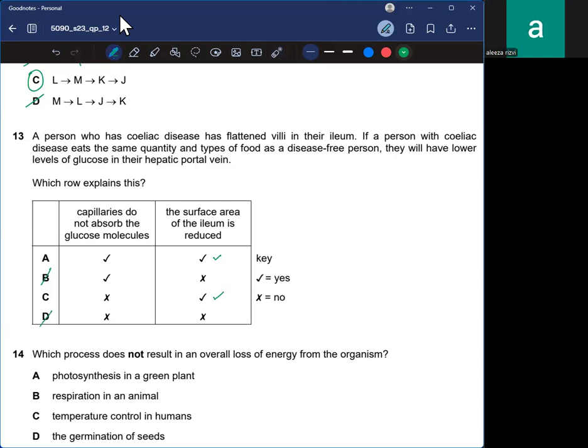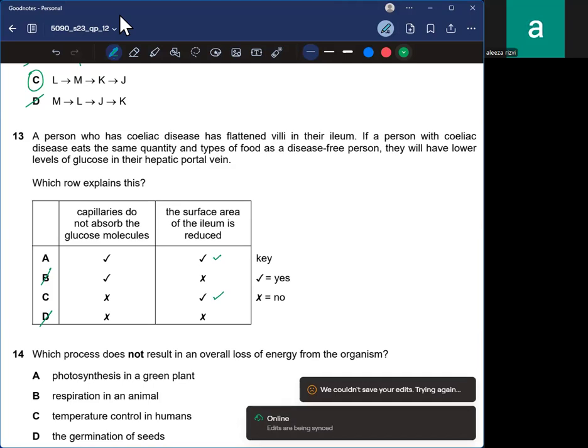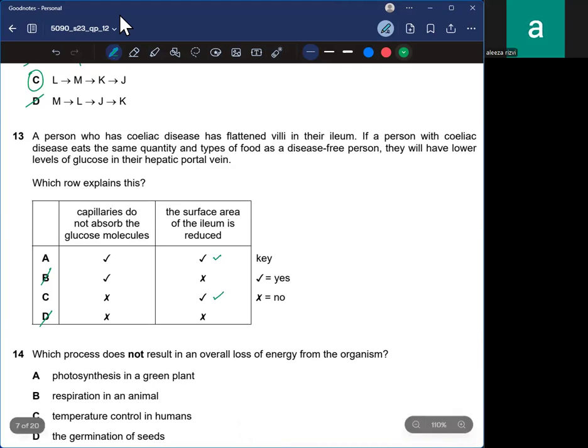And capillaries do not absorb. Like, they do absorb, but as the surface area has been reduced, the absorption is also reduced. Therefore, we can't say that it does not absorb, but we can say that absorption is reduced. Okay, so we'll go with C.